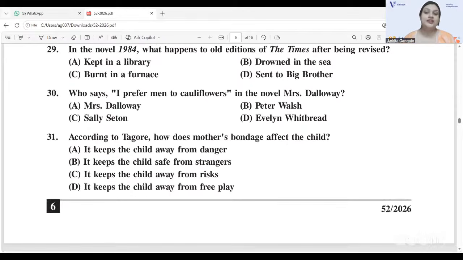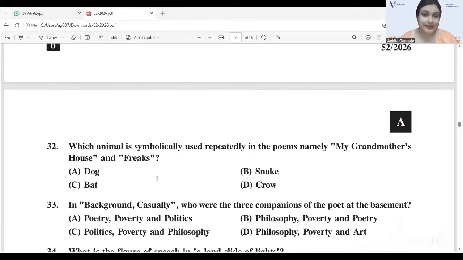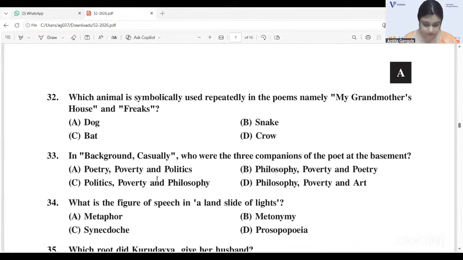According to Tagore, how does mother's bondage affect the child? 31D, it keeps the child away from free play. Which animal is symbolically used repeatedly in the poems "My Grandmother's House" and "Freaks"? 32B, snake.